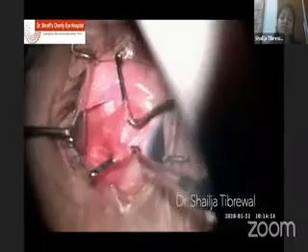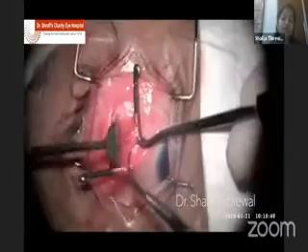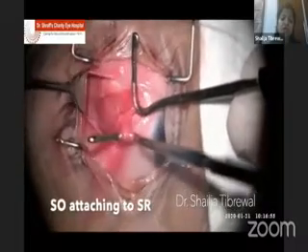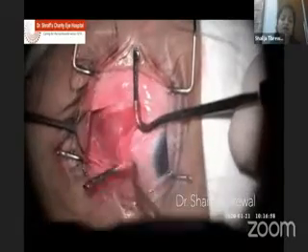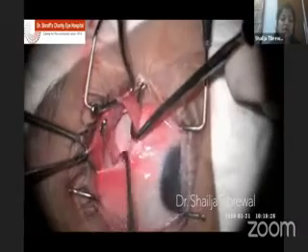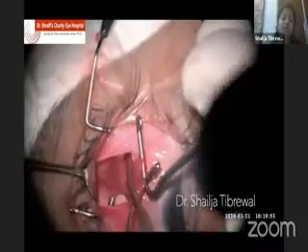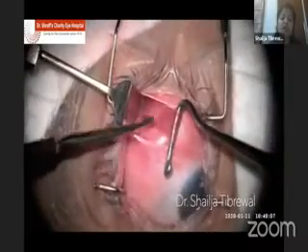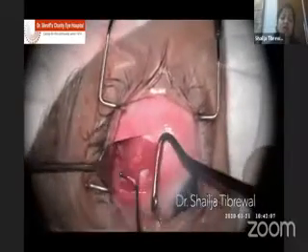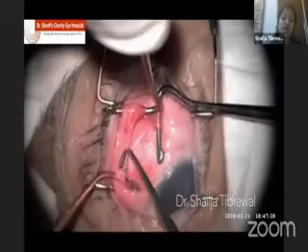I'm confirming that I've hooked the entire muscle here, dissecting it from all the fibrovascular muscle sheath. And this is my moment of truth. I can see that the superior oblique is attaching to the superior rectus here, and I never thought or read about it or heard about it from anywhere. I'm again confirming that there's no attachment. There's a hook which is passed beneath the superior rectus. You can see there's absolutely no attachment of this superior oblique onto the sclera. It's entirely attached to the medial side and the superior surface of the superior rectus in a fan shape. And you can see the glistening fibers of the tendon here.